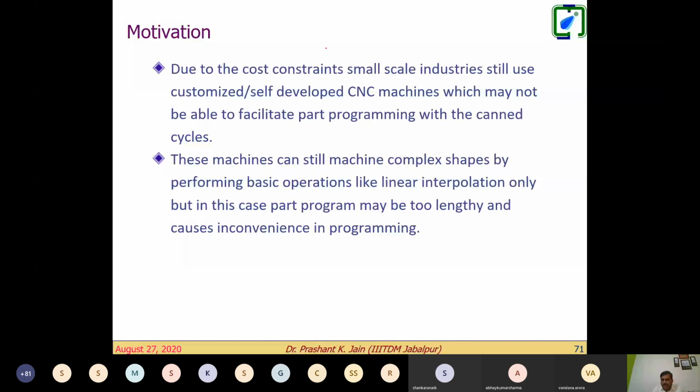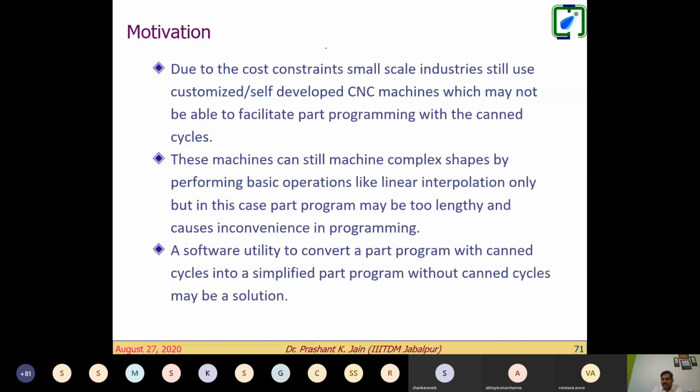So a software utility has been developed here to convert the part program with canned cycle. Instead of canned cycle, that utility will convert this into a simplified program where only the linear interpolation would be there, right? Look at this.